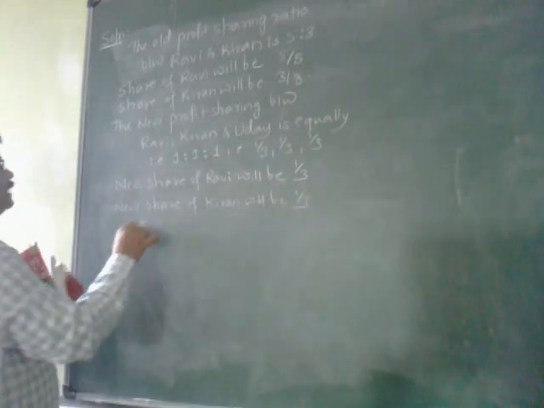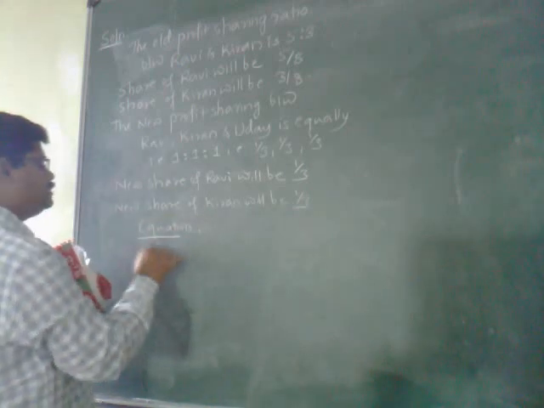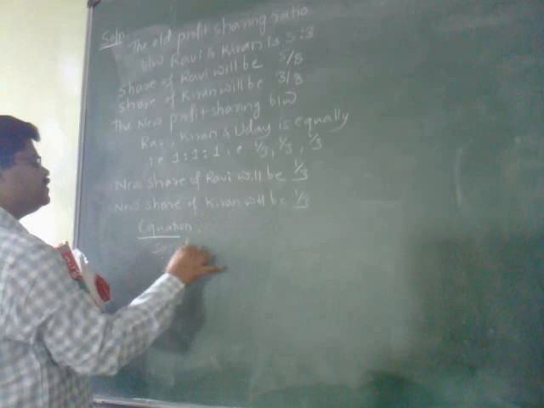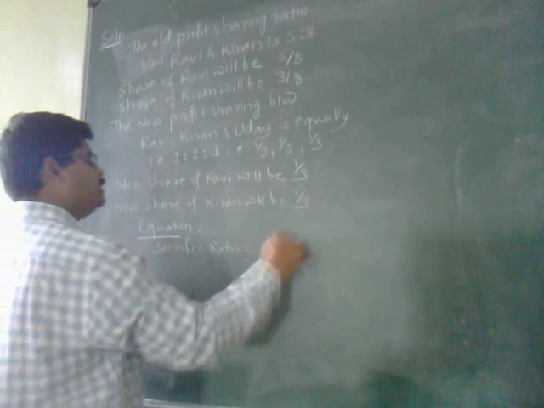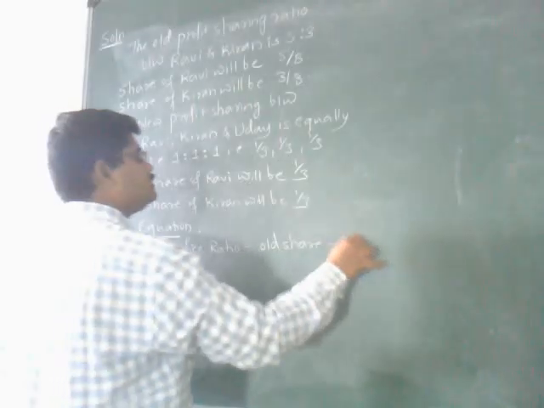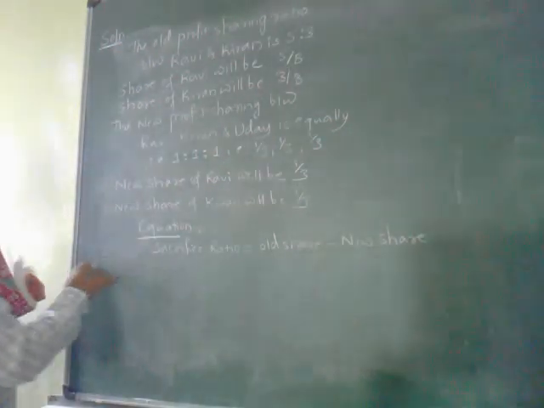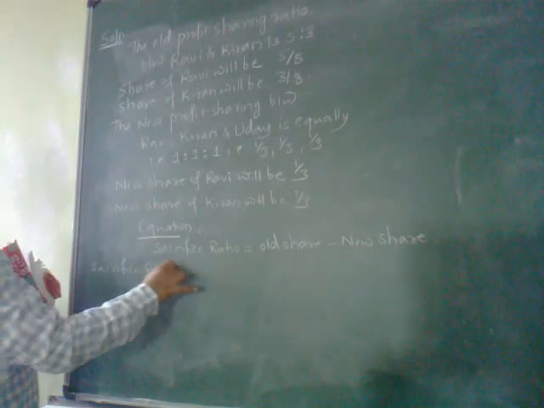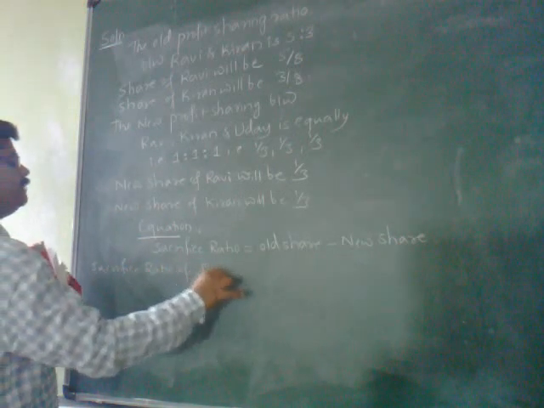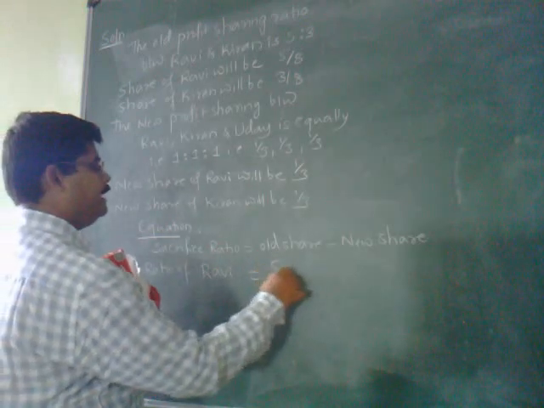And now I will write the equation: old share minus new share. Sacrifice ratio of Ravi equals 5 by 8 minus 1 by 3.